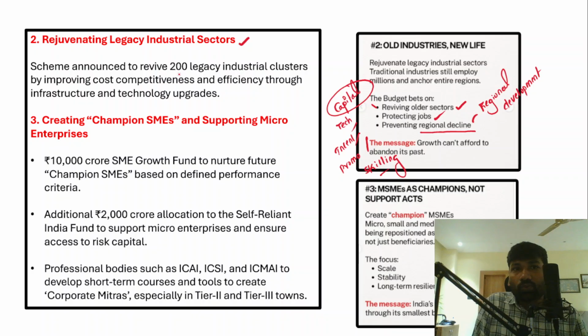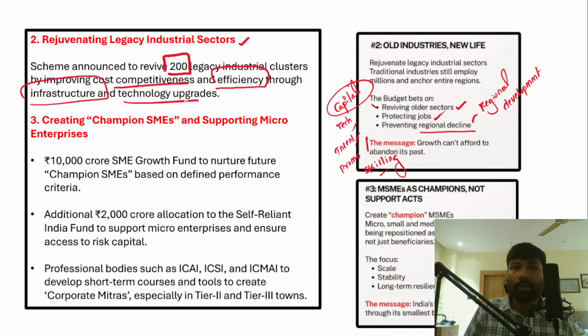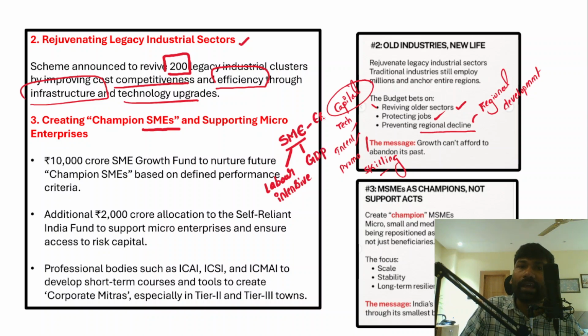So the scheme has been announced to revive 200 legacy industrial clusters, focusing on improving their cost competitiveness and efficiency through infrastructure and technological upgradation. And apart from that, the government has also identified the need to protect small and micro enterprises. Understand, small and micro enterprises are also labor intensive in nature, because they create large scale employment opportunities firstly. And they also contribute to India's GDP and to exports.